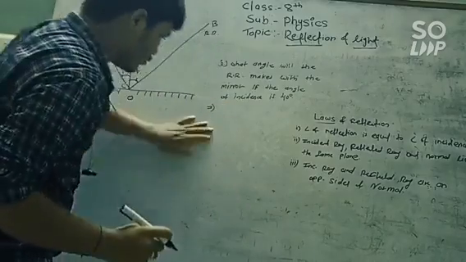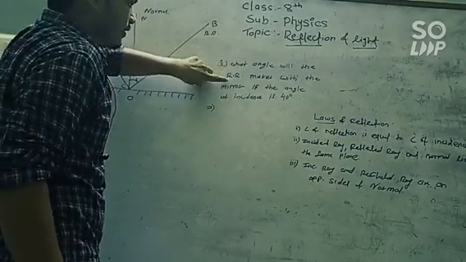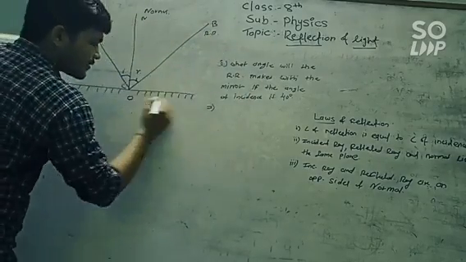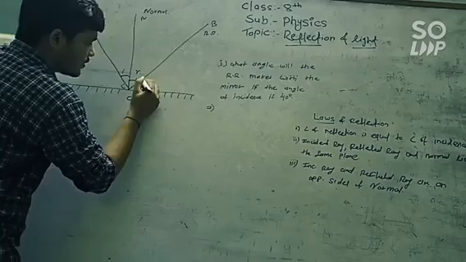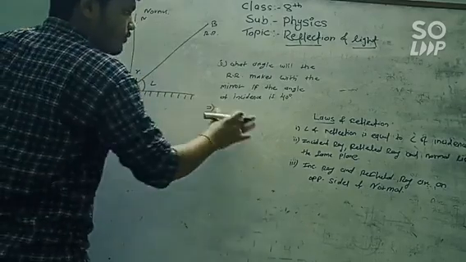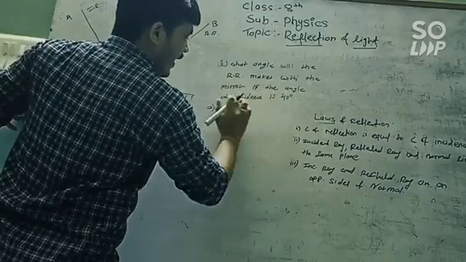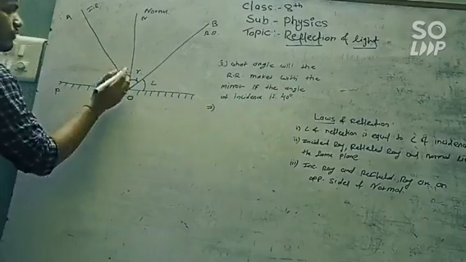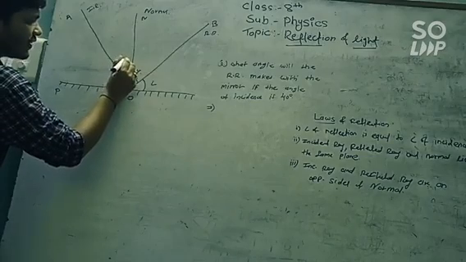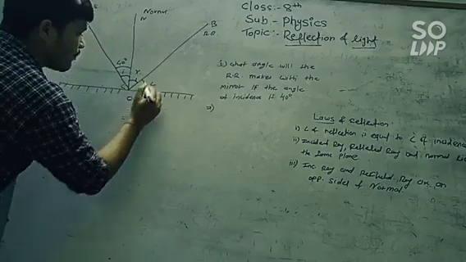Now let's look at this problem. What angle will the reflected ray make with the mirror? This is our reflected ray and this is our mirror. We have been asked the value of this angle. What is given? If the angle of incidence is 40 degrees, we have been given this angle, the angle of incidence, which is 40 degrees. Now we have to find this angle.